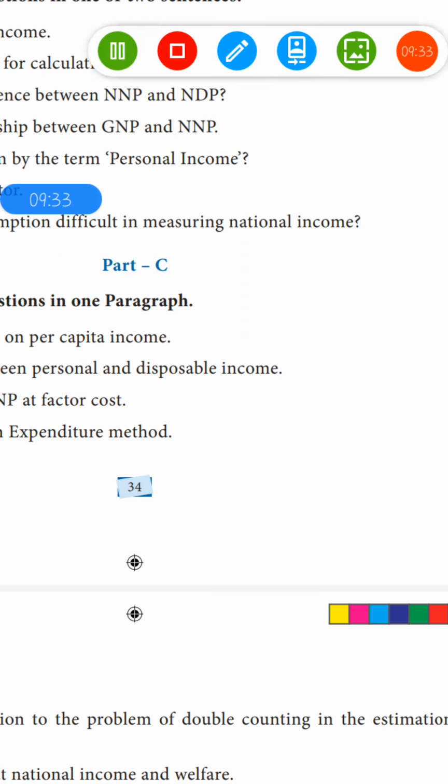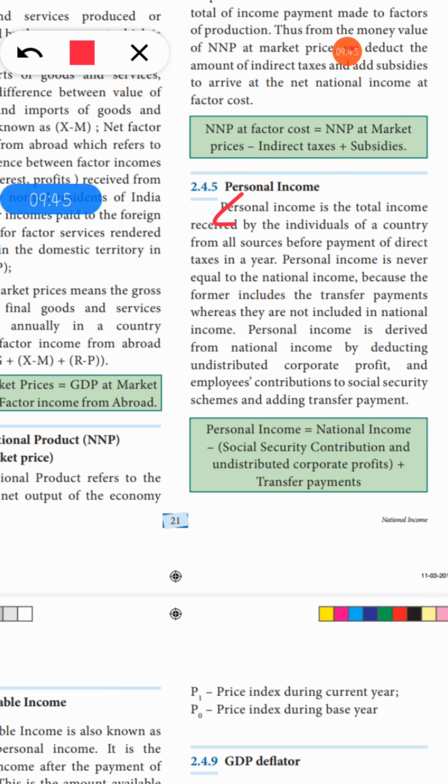So personal income already we have marked. Okay, that is from here till in a year. Okay, so this will be your first point of personal income, and the second point you can write the formula.